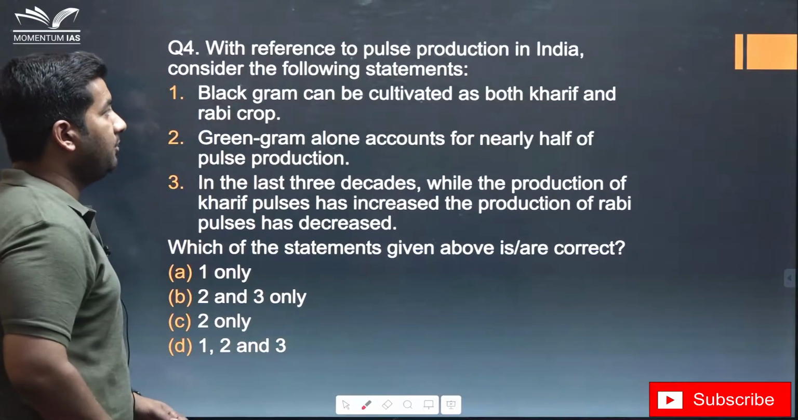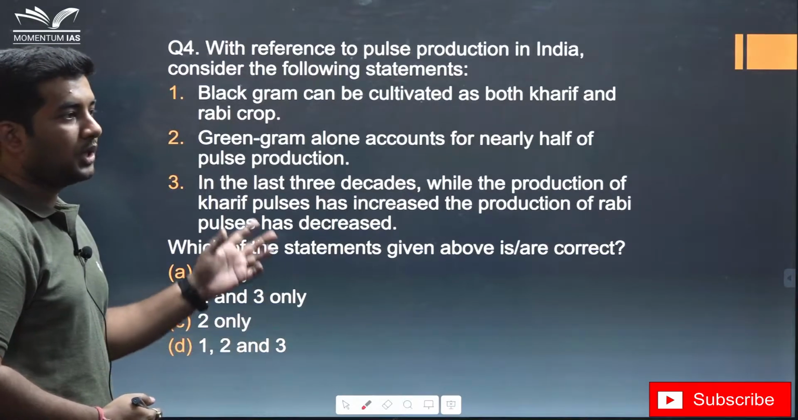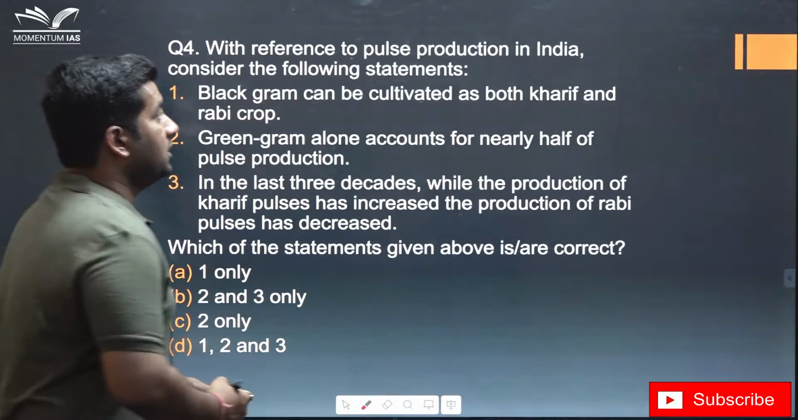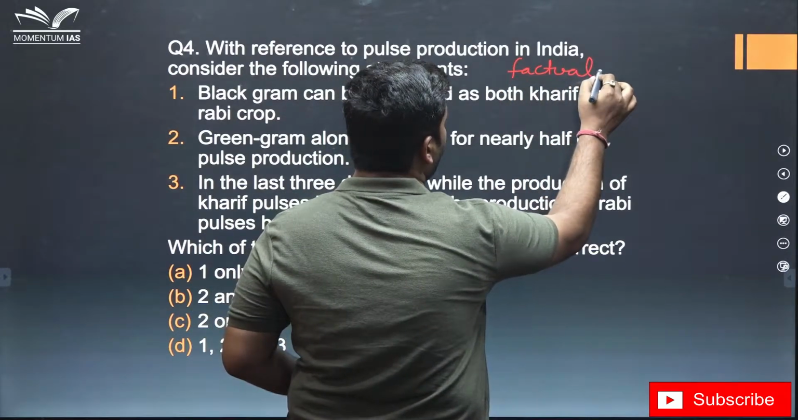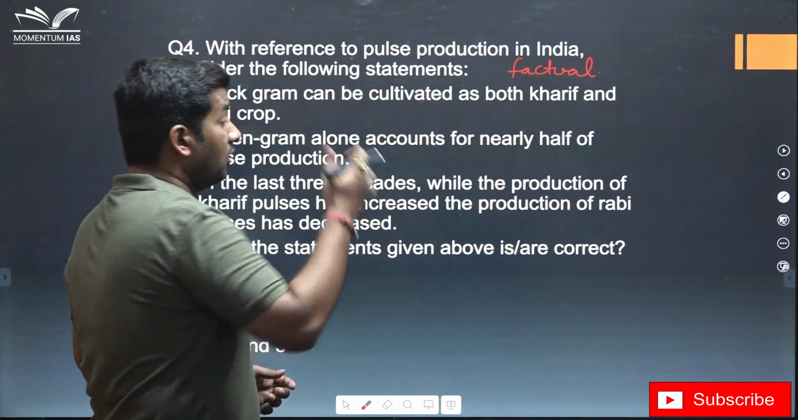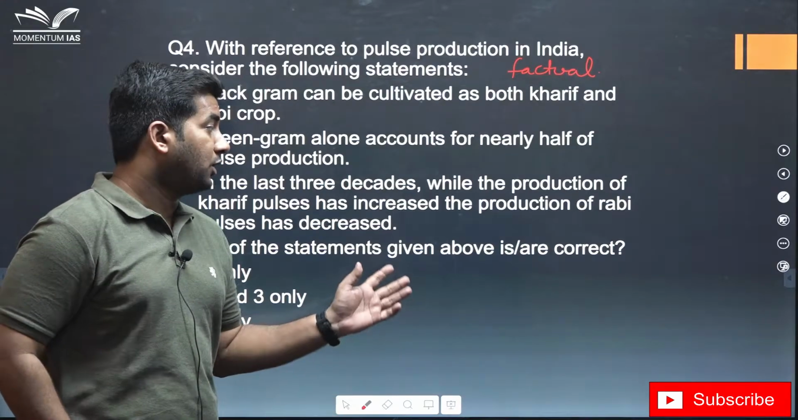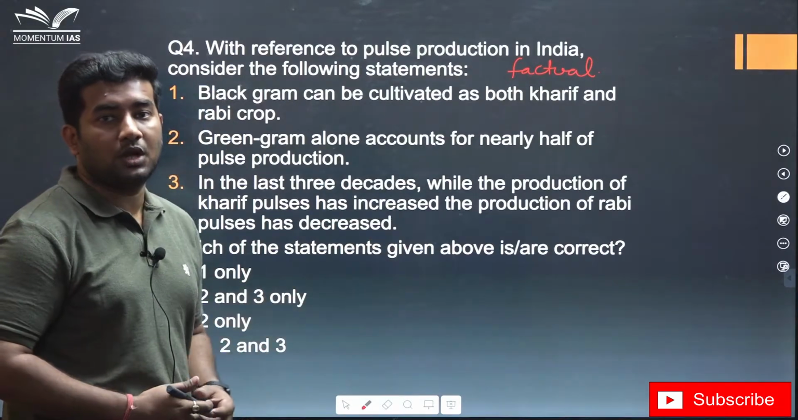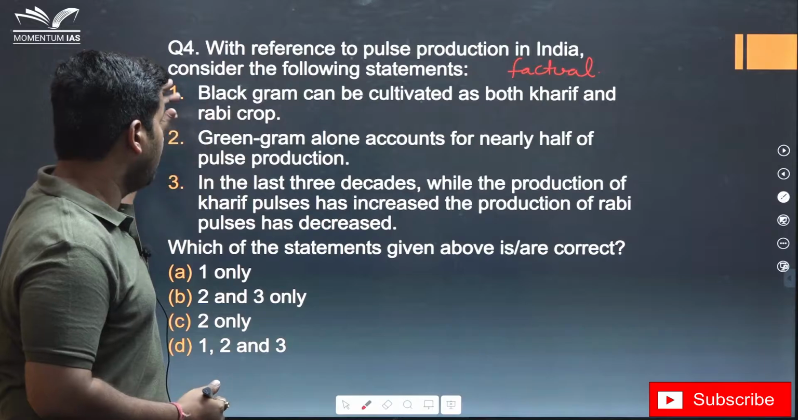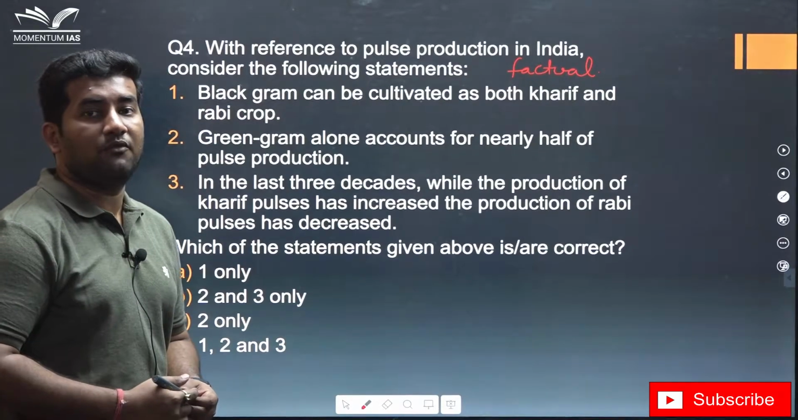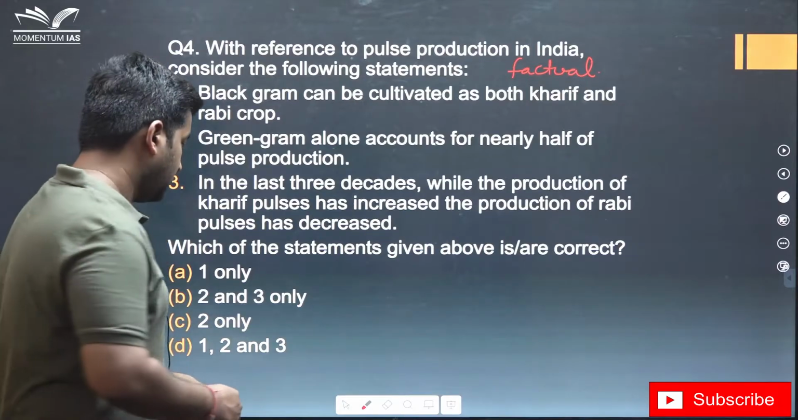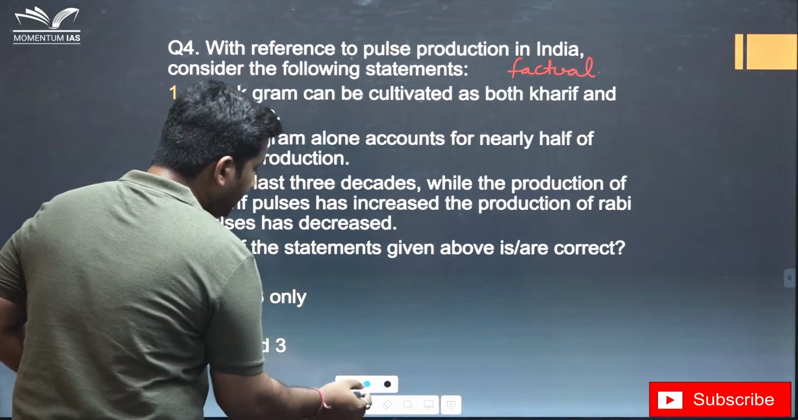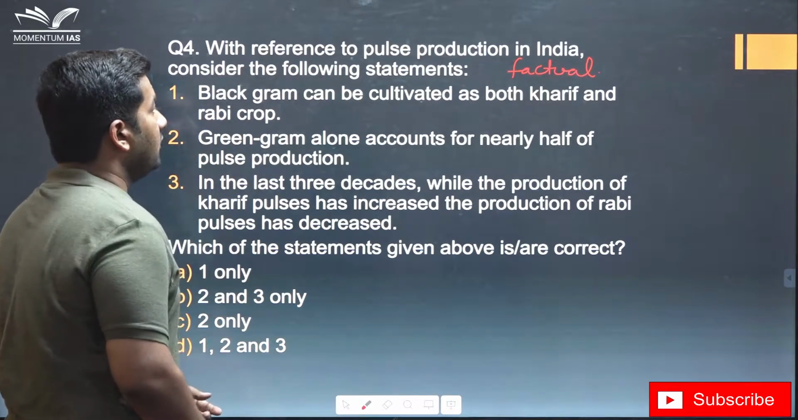Now, many students complained about this question, that how can we solve such a typical question with so much of factual information? Means how am I supposed to know what is the production of pulses, whether this pulse is grown in the Rabi season and Kharif season, and given the 3 statements makes this question a very difficult question. No, but that is not the case. Let's read the question, then I'll tell you the trick to solve the question.